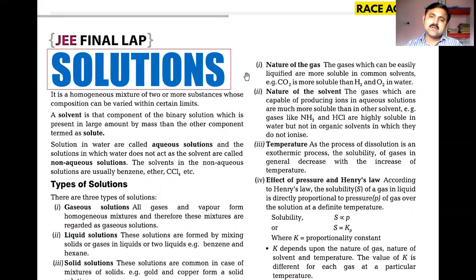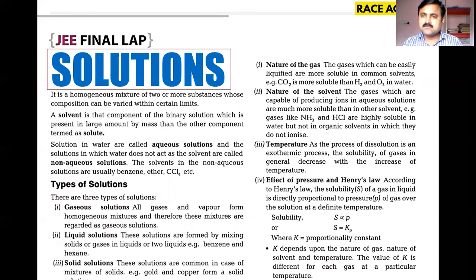In that, the first one is the nature of gas. What do you mean by nature of gas? Some of the gases are easily liquefiable as per the concept of liquefaction, in terms of temperature conditions like critical temperature. The gas can be cooled to convert into a liquid state. When we convert a gas into a liquid, that conversion is called liquefaction.